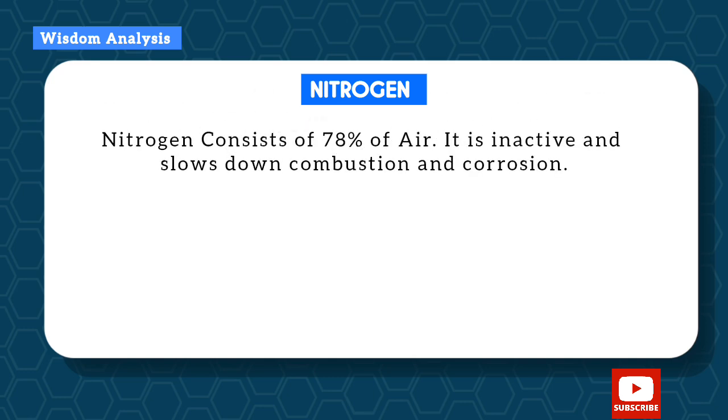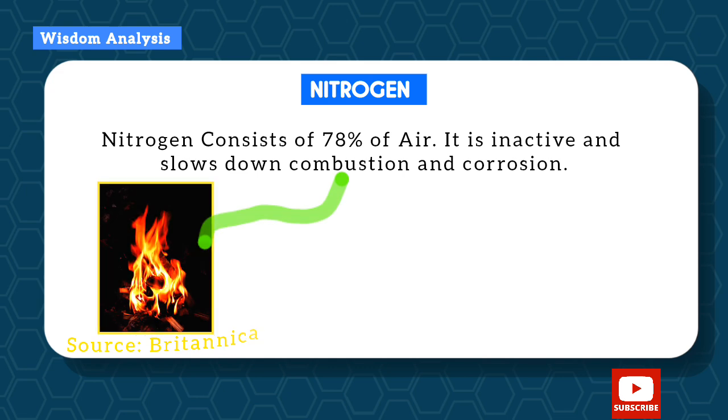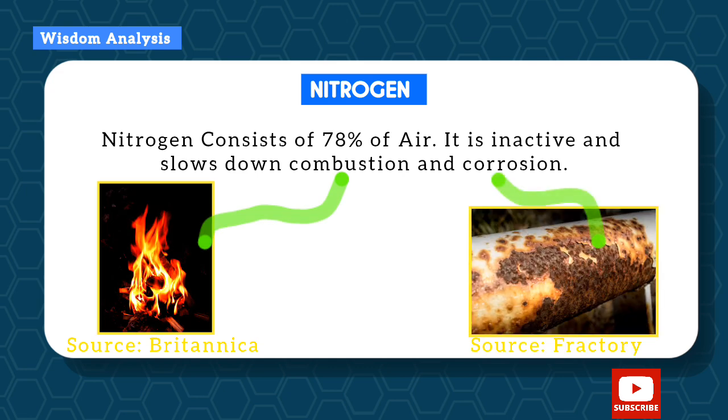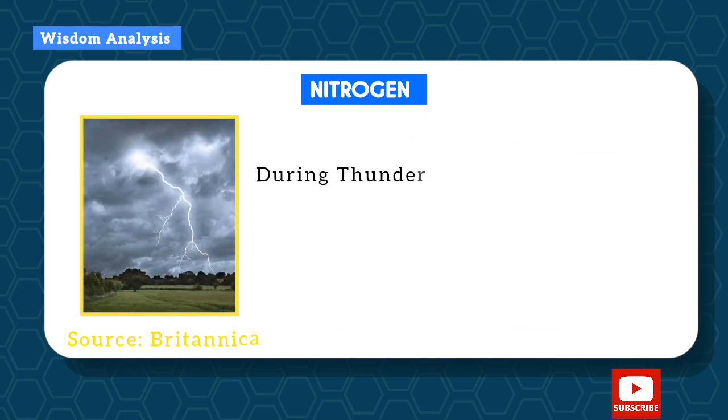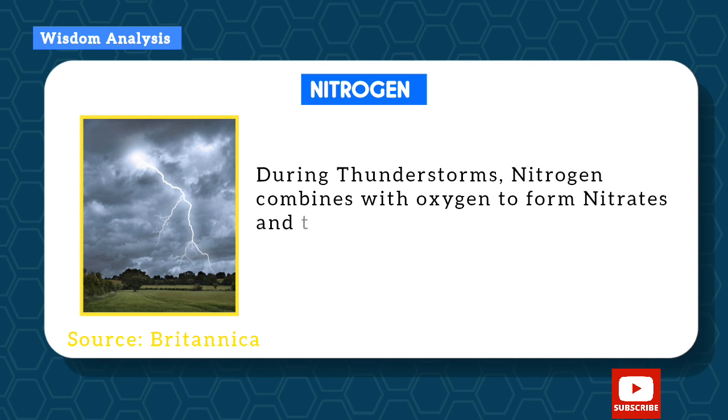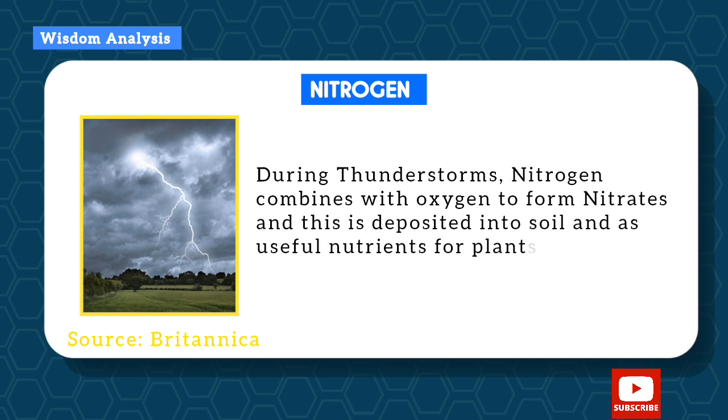Let's talk about nitrogen. So nitrogen consists of 78% of air. It is inactive and slows down combustion and corrosion. So combustion means burning, while corrosion means rusting. All right. So during thunderstorms, nitrogen combines with the oxygen in the air to form nitrates, and this can be deposited into the soil as useful nutrients for plants.